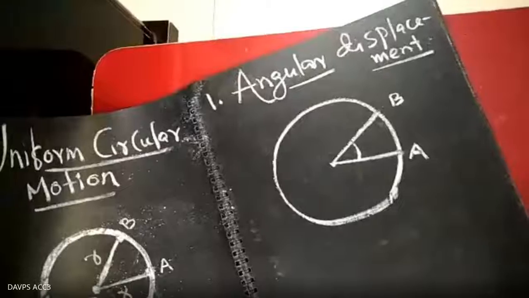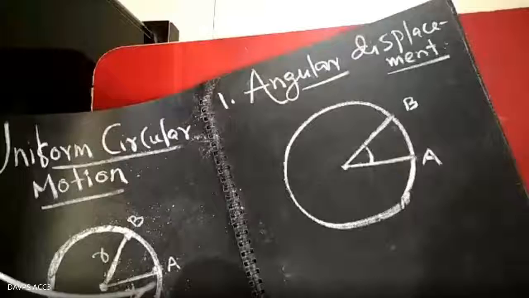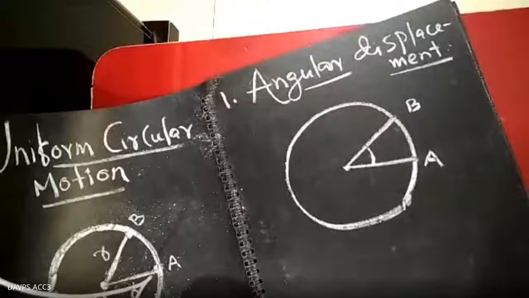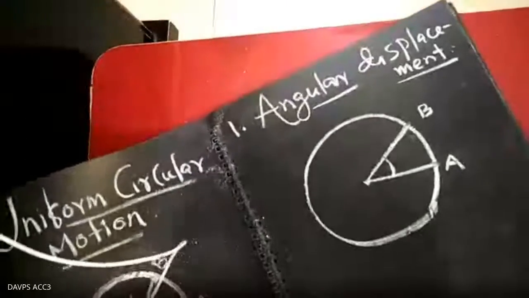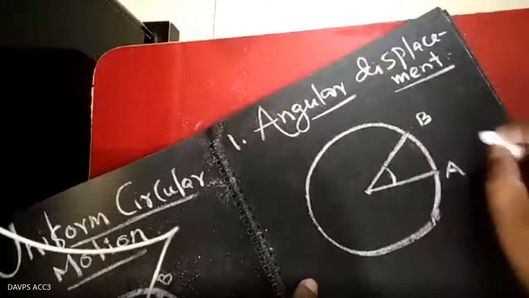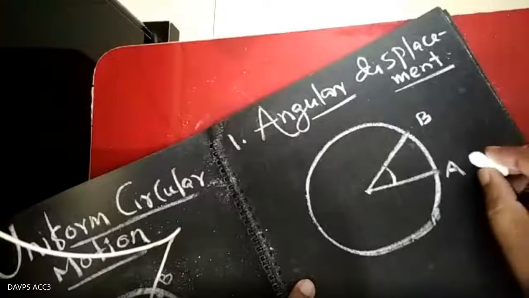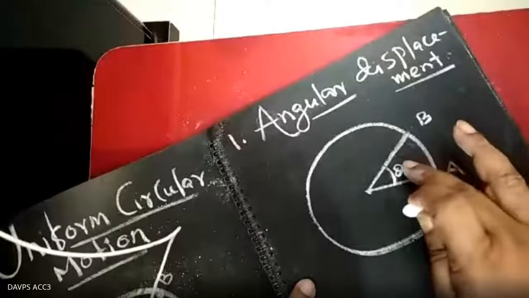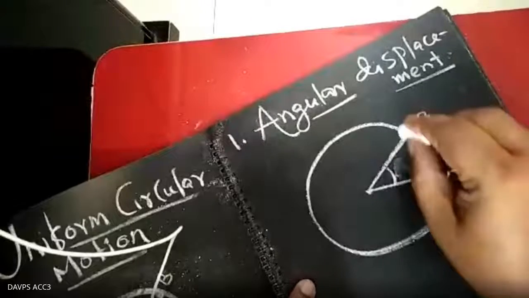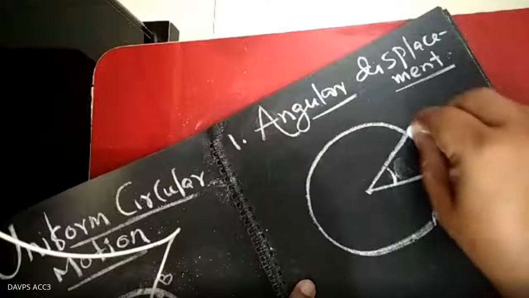Yes, sir. This angle is called the angular displacement, because in a time interval t it is traveling this angle. Whatever is traveled is called the angular displacement. From A to B, it travels θ1, with distance delta S. From A to B in a time interval delta t, the particle is moving from A to B.